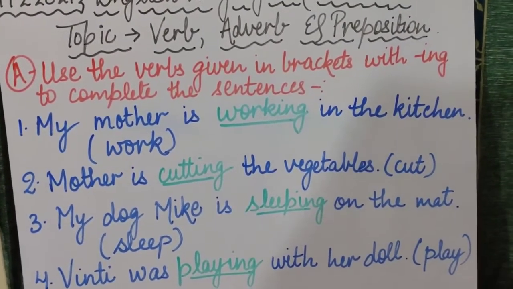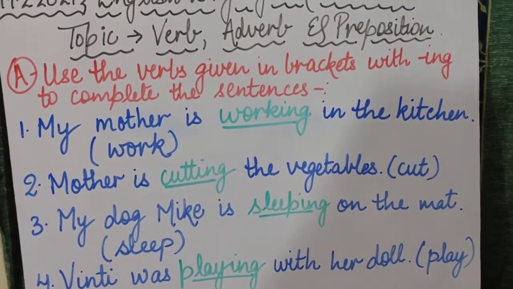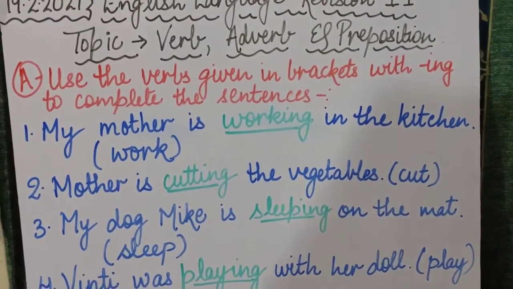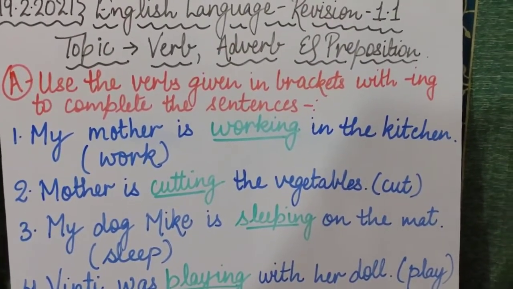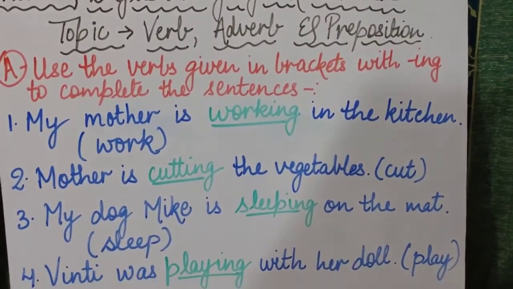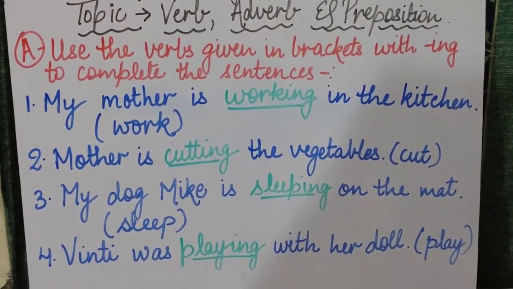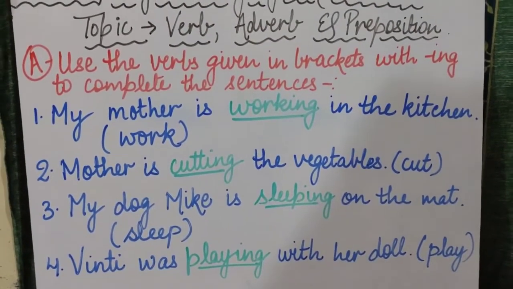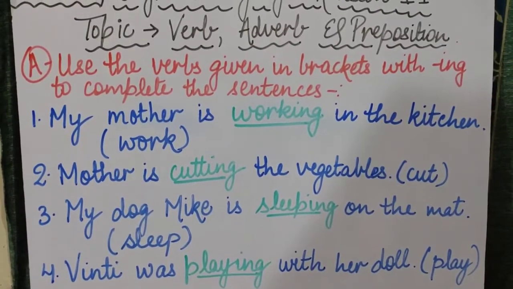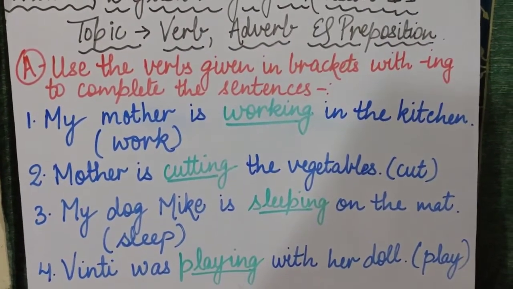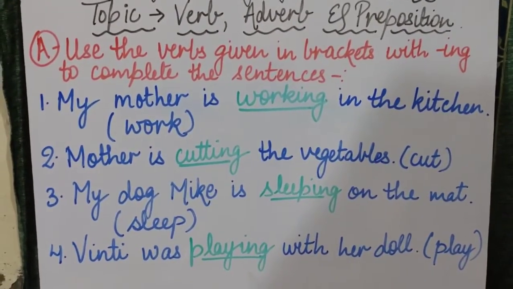Okay, my friend is dancing. She's doing something. What is she doing? That she is dancing. So dance is also a verb. Is that clear children? So I hope the concept of verb is very clear to you all. Now moving towards our first exercise, that is on verbs. Is that clear? So listen to it very carefully children.